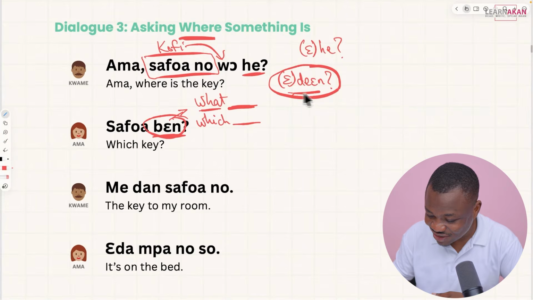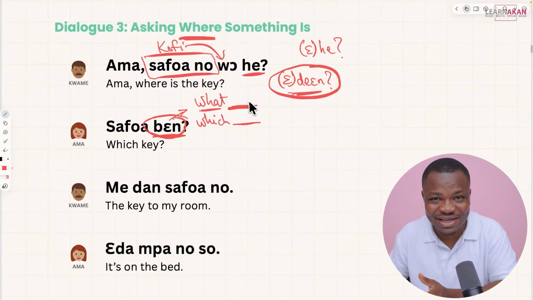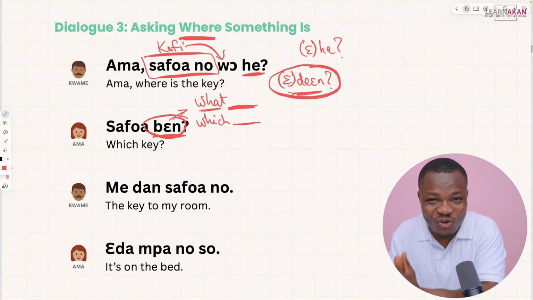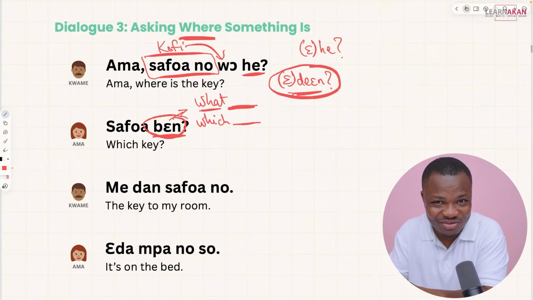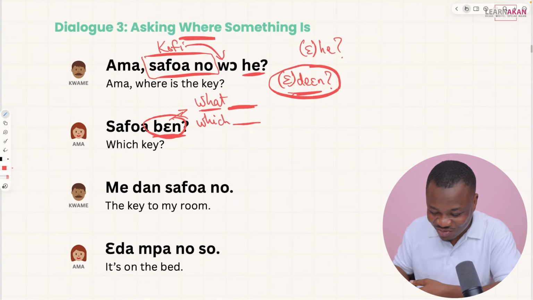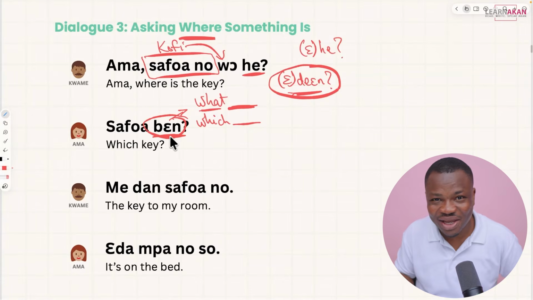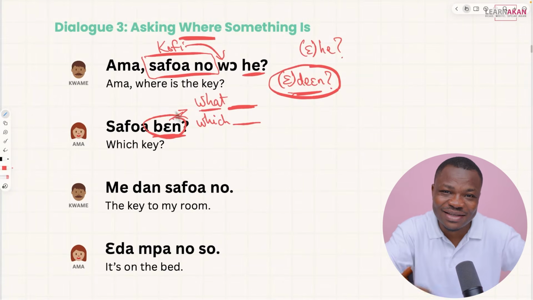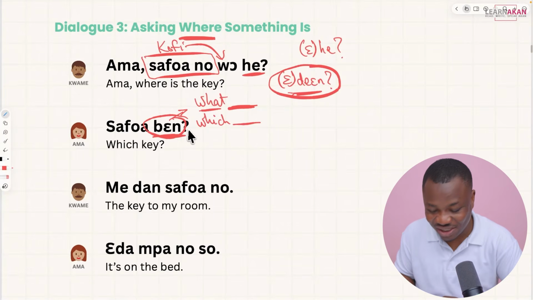But you can't use dien, you can't say ediane dien, because dien or a dien stands on its own because it's a pronoun. It is used to replace a noun. So it stands by itself. But if you want to ask what this or which that, then you use ben after the item that you are referring to. So here, Ama is asking Safwa ben.